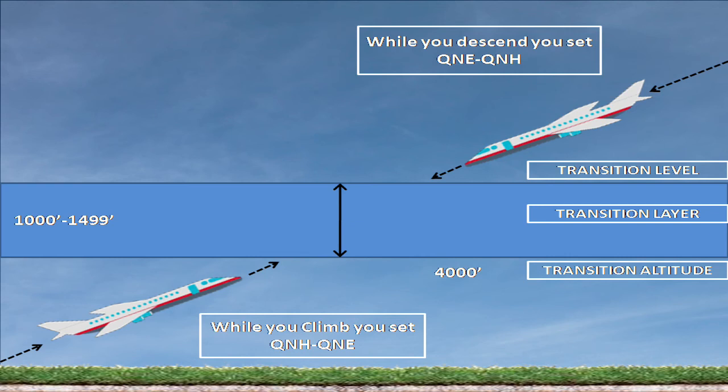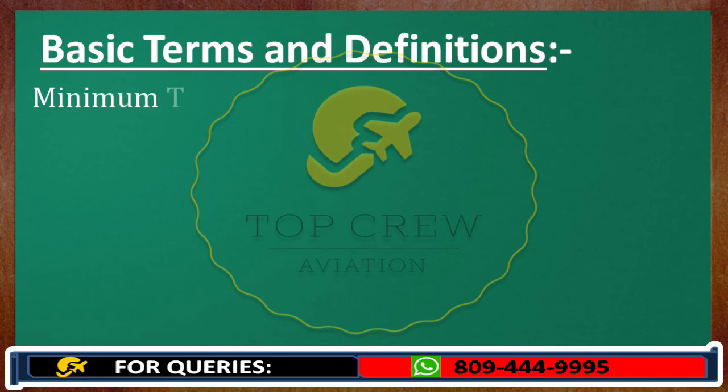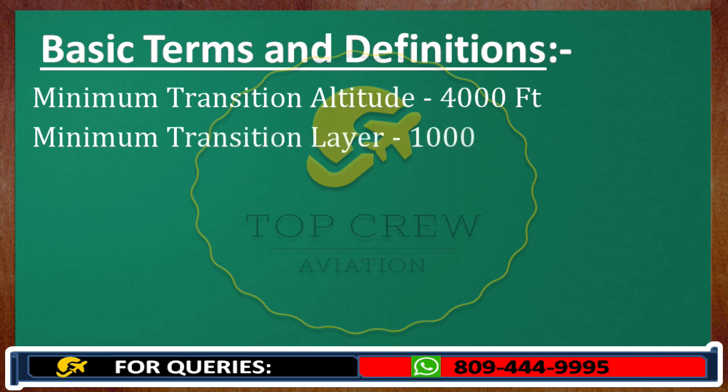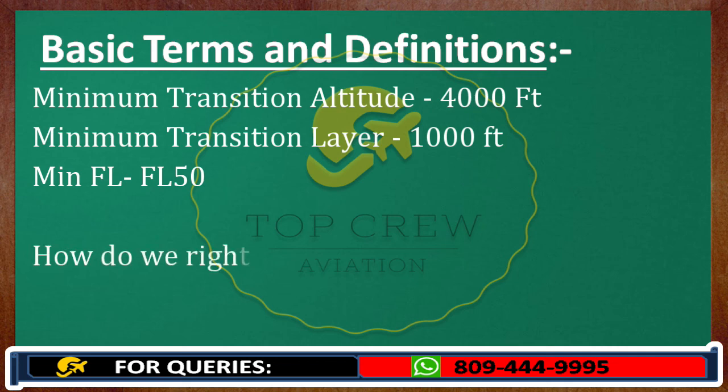There are a couple of things which we should know. What is the minimum transition altitude? In India it is 4,000 feet. What is the minimum transition layer? The minimum is 1,000 feet, and it could be between 1,000 feet and 1,499 feet. All right guys, the minimum flight level is 50. How do we write flight level in a flight plan, guys?